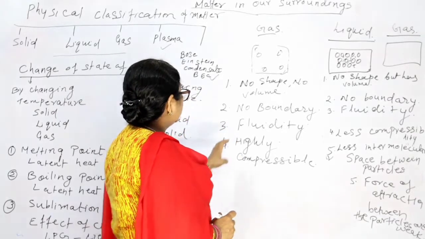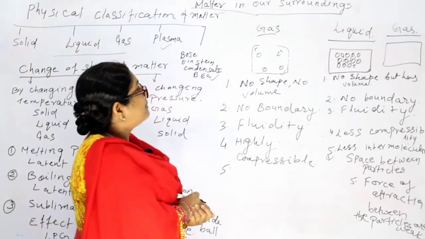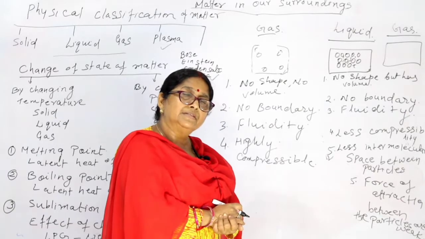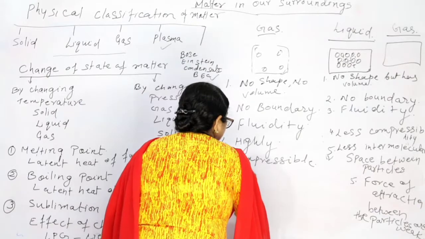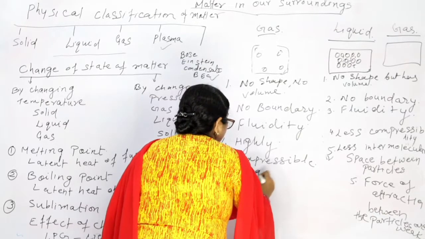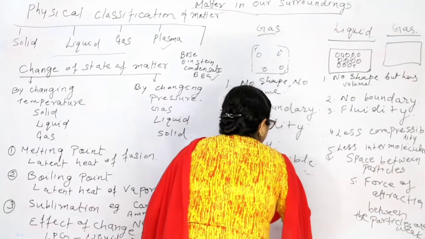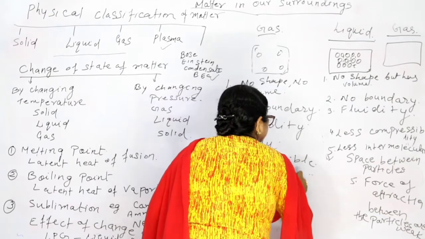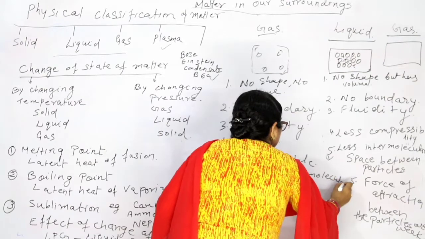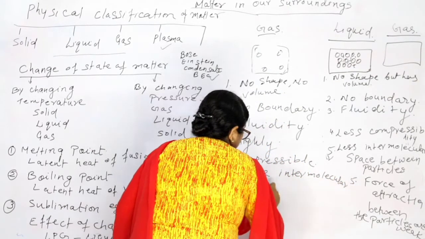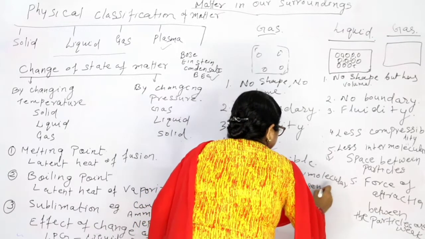Now, what about the fifth one? The space between the particles. When we talk about the space between the particles, there is a large space, or you can say a large intermolecular space present.